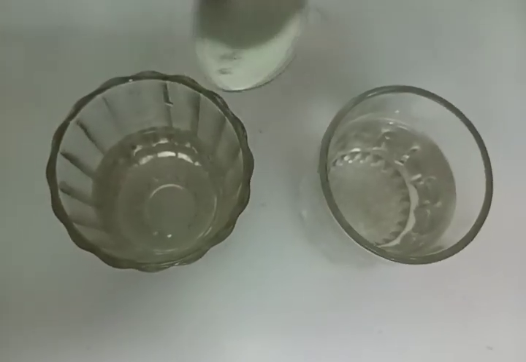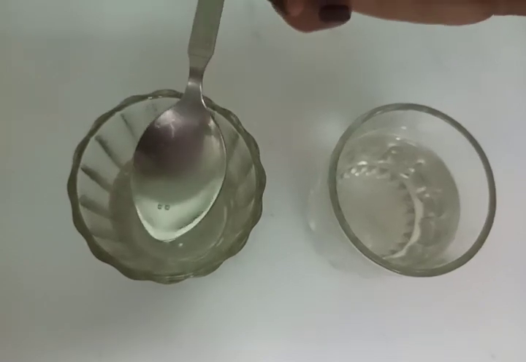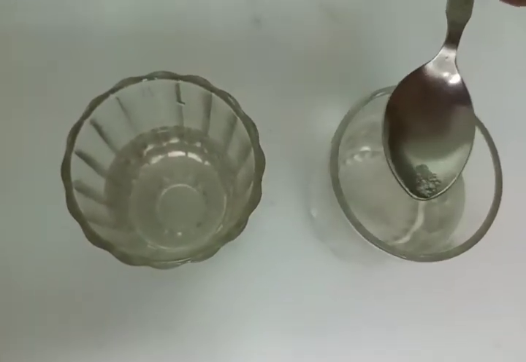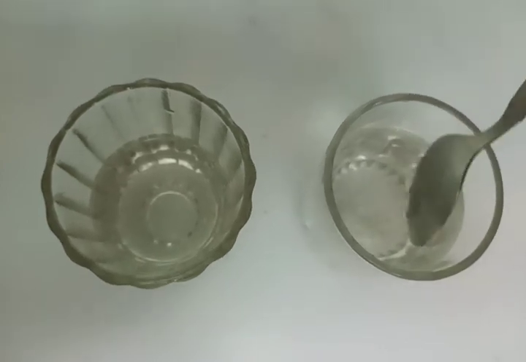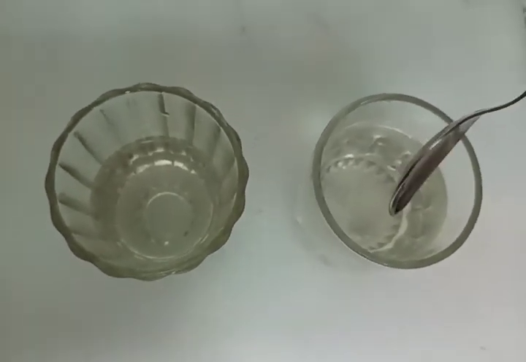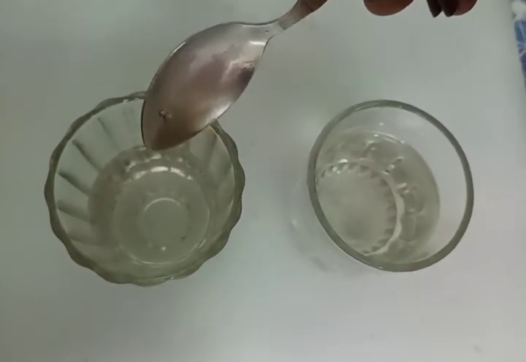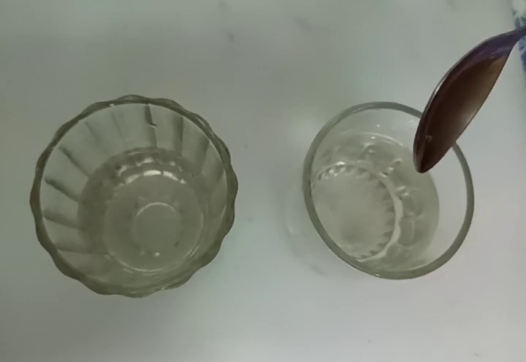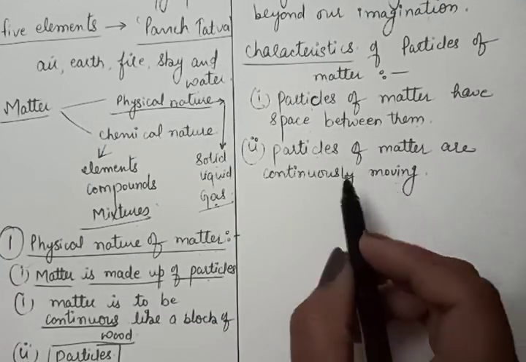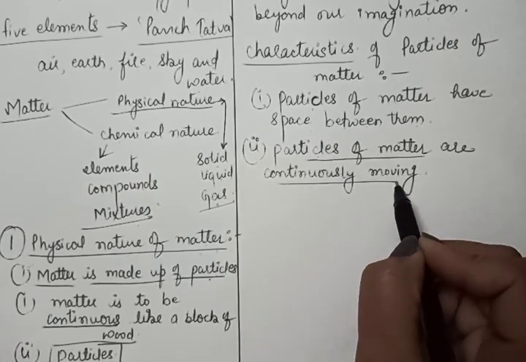As you are able to see, the sugar in hot water gets dissolved, but in cold water it is still there. That means it will take time to get dissolved in the water. That means in hot water the sugar gets dissolved faster than in cold water. From all those activities that we have done, we can conclude that the particles of matter are continuously moving.